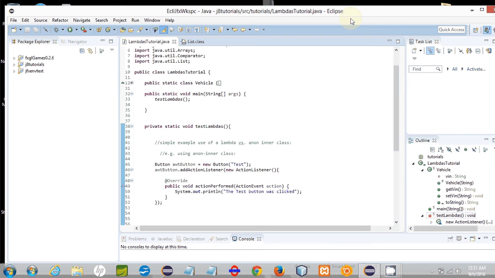It also allows your code to be a little more succinct and not quite so bulky. Well, beginning with Java 8, Lambda Expressions became available, and Lambda Expressions also allow you to define a function, or basically an interface method implementation, and to store that in a variable. And then you can pass that around your program. You can pass that as a reference. You can pass that as an argument to another method, to another function, even in another class. And I'm going to show you guys some examples of that.